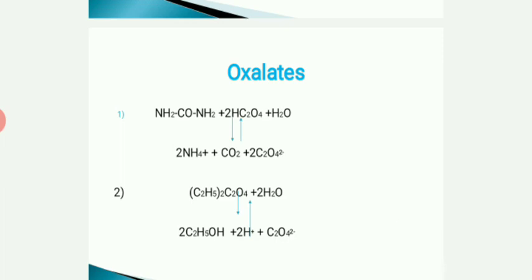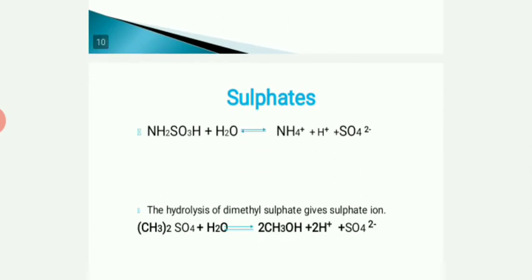The last one is the sulfate. Sulfate ion can be liberated by hydrolysis of sulfamic acid. The well-known sulfamic acid having the formula NH2SO3H is treated with water molecules, and you get the NH4 plus ion along with H plus ion and sulfate ion. By using this method, barium can be precipitated as barium sulfate, and the hydrolysis of dimethyl sulfate also gives the sulfate ion.